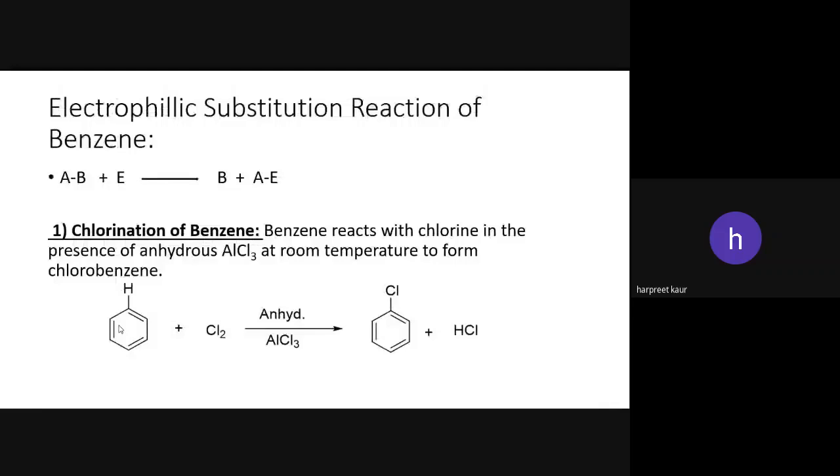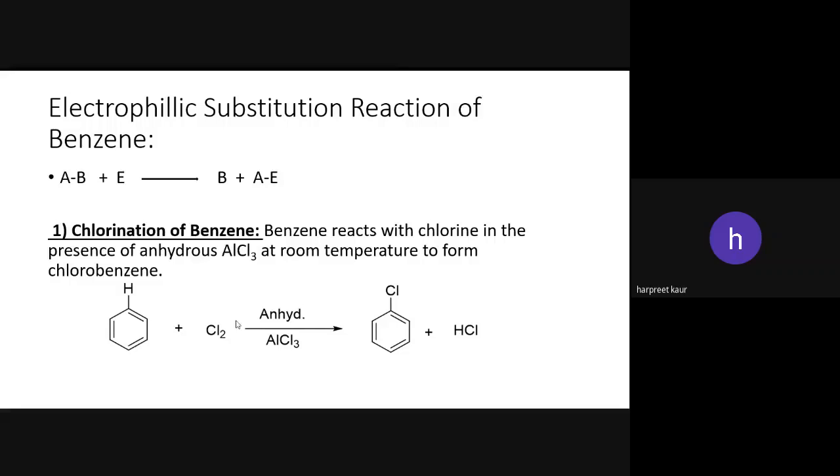Next one is electrophilic substitution reaction of benzene. That is the simple substitution reaction. What is a substitution reaction? For example, AB is called the main reactant. When the electrophile, that is the attacking reagent, attacks this AB, it substitutes the B and forms AE plus B. This is known as a substitution reaction. And first one is chlorination of benzene.